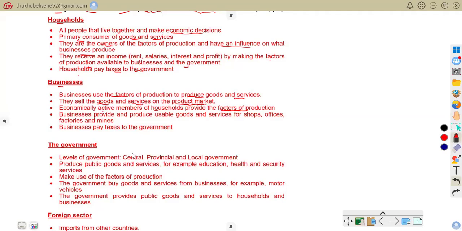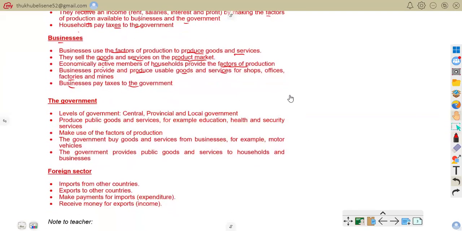Businesses provide and produce usable goods and services for shops, offices, factories, and mines. They produce goods for society. For example, a bakery produces bread for society. Businesses pay tax to the government. So businesses pay company tax to government. So now let us go to the government.